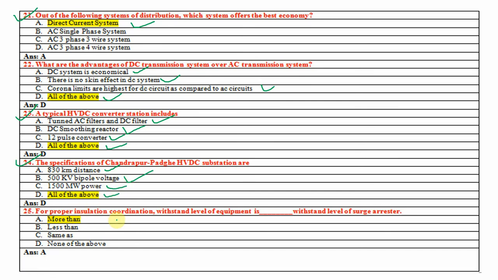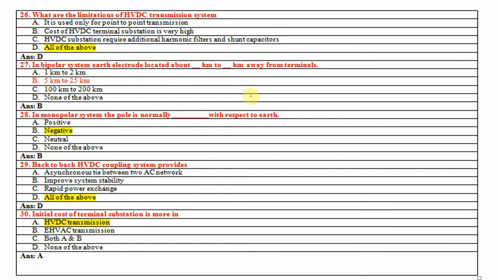For proper insulation coordination, withstand level of equipment is more than withstand level of surge arrestor. Next one is, what are the limitations of HVDC transmission system? So it is used only for point to point transmissions. Cost of HVDC terminal substation is very high, right? HVDC substation requires additional harmonic filter and shunt capacitor. So all these three are correct. So all of the above.